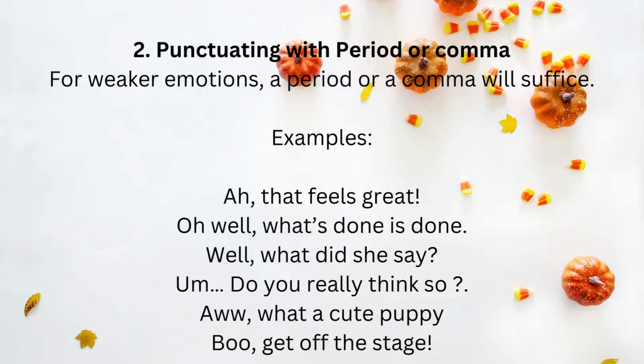We can also use the comma or the period for weaker emotions. For example, "Ah, that feels great!" So "ah" is the interjection, and we use the comma for that, and at the end we have used the exclamation mark. You can also see the remaining five sentences.